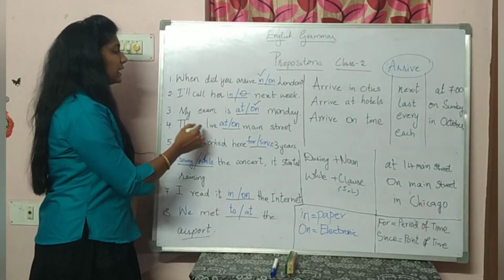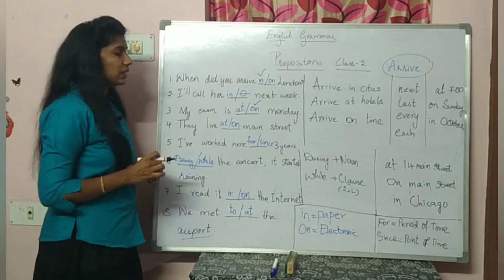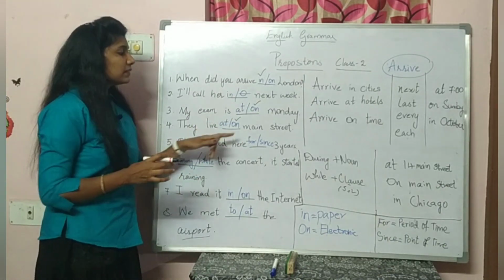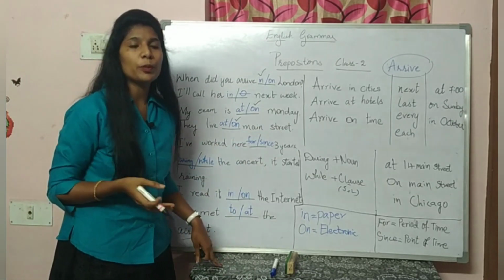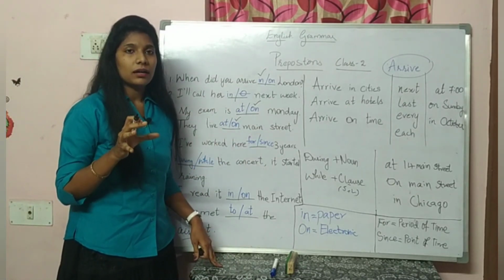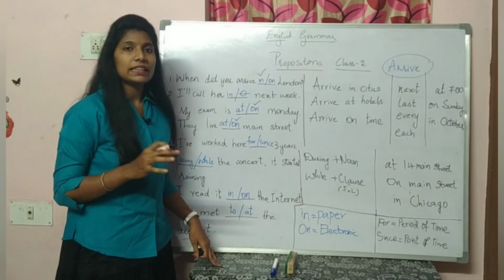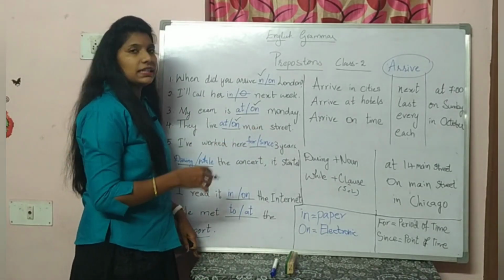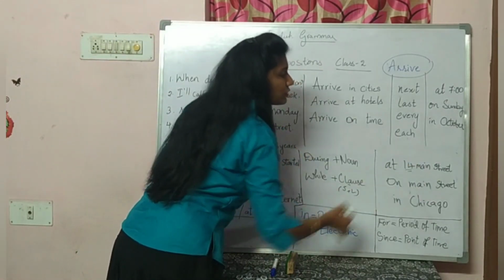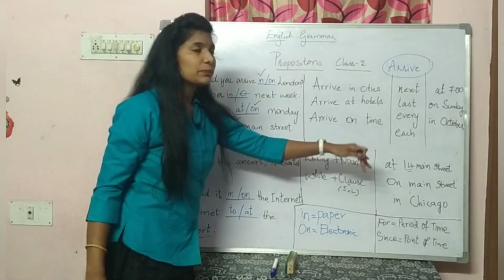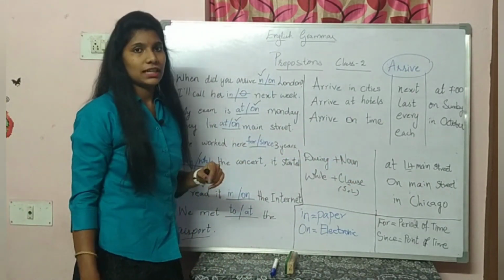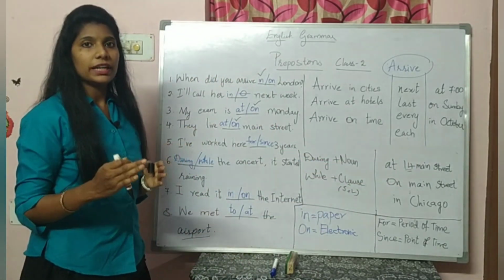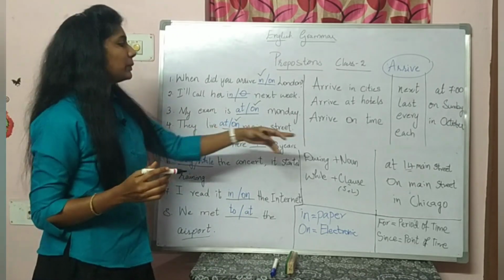The next one, they live blank Main Street. The preposition I am using is on. Why on? Because this is a main street where I have no proper address, no proper location of that address. So in that case I am using on Main Street. They live on Main Street. In cases like 14 Main Street, where a number is particularly given for that street, in that case I am using at. The proper address is located, so then I am using the preposition at.